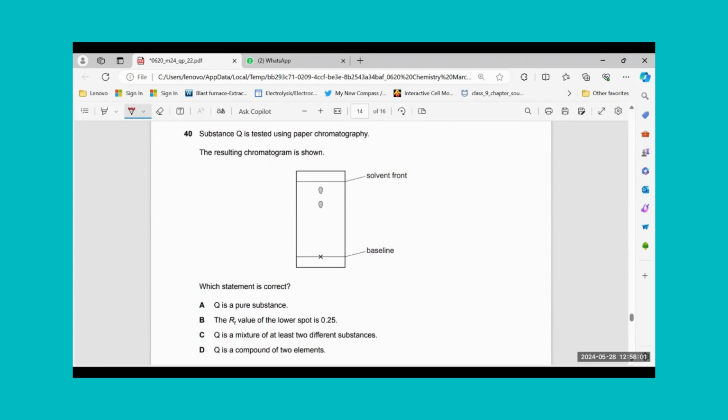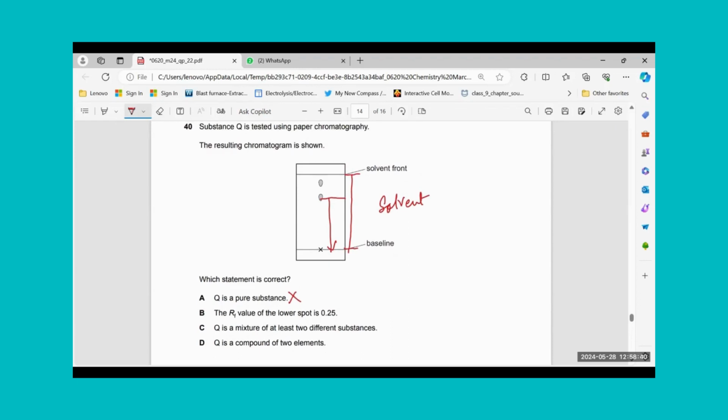Substance Q is tested using paper chromatography. The resulting chromatogram is shown. Which statement is correct? Q is a pure substance. If you see more than 1 dot or dye appearing, it's not a pure substance. The Rf value of the lower spot is 0.25. How can I find it out? I will have to use the ruler and take the distance of the solute and divide it by the distance of the solvent front. Since I do not have a ruler, I cannot tell you if it is 0.25 or not.